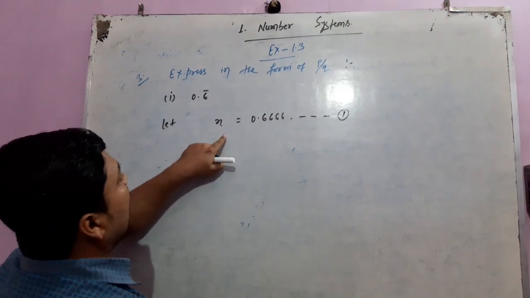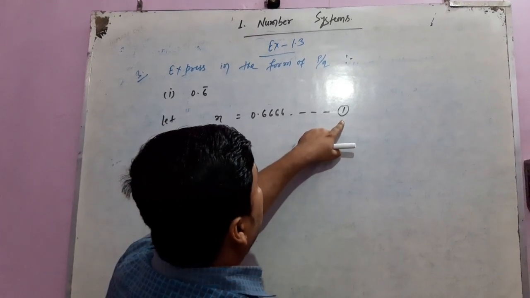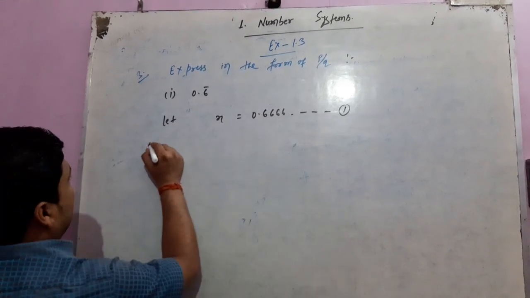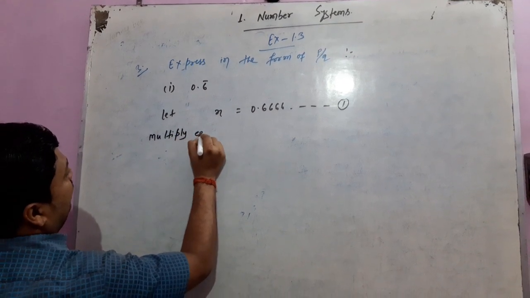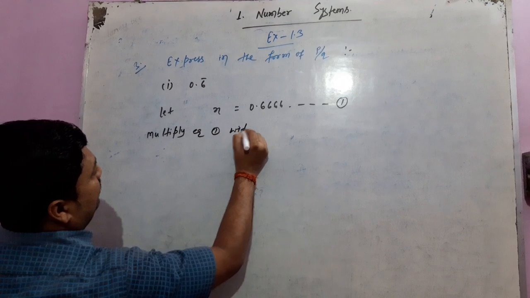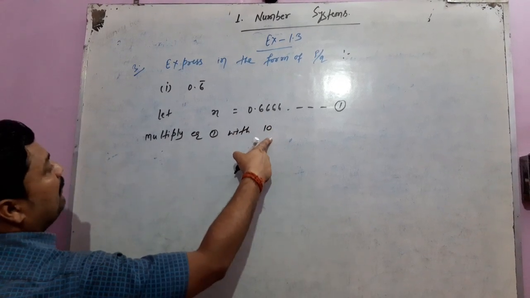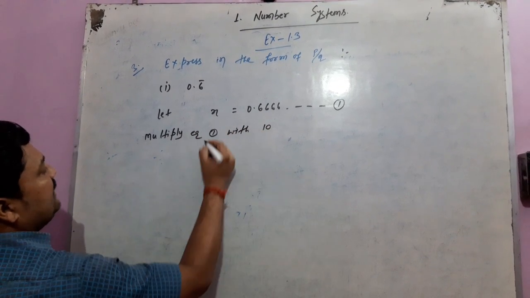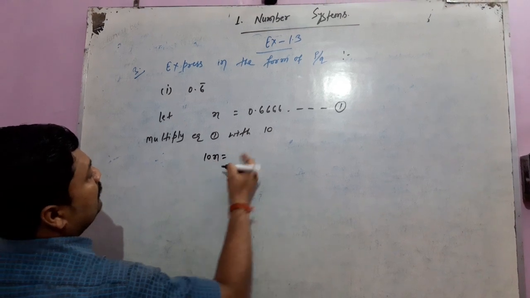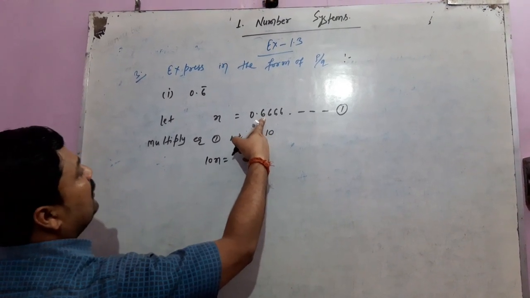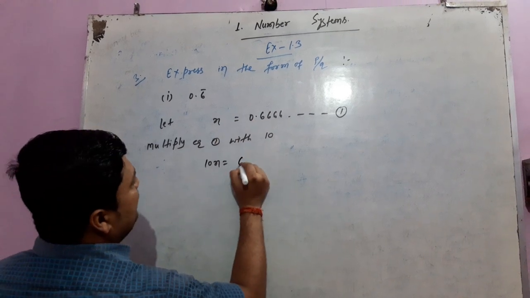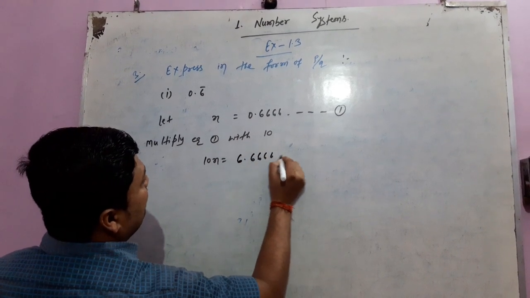Now we multiply equation 1 with 10. 10 into x is 10x, and when we multiply this decimal expansion with 10, one digit comes before the decimal. So here 6.66.